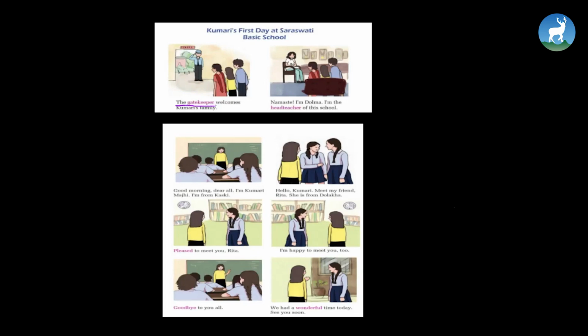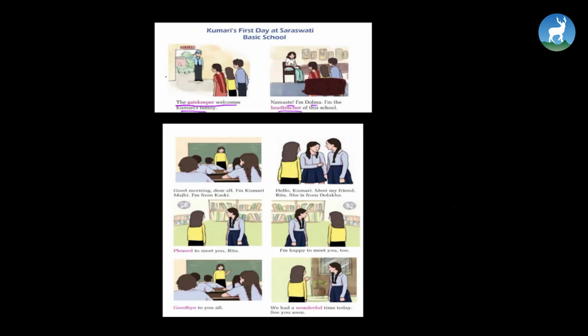The gatekeeper welcomes Kumari's family. Namaste, I am Dolma. I am the head teacher of this school. Good morning, dear all. I am Kumari Mazi. I am from Kaski. Hello, Kumari. Meet my friend Rita. She is from Dolakha. Pleased to meet you, Rita. I am happy to meet you too. Goodbye to you all. We had a wonderful time today. See you soon. So, what happens in the first picture?